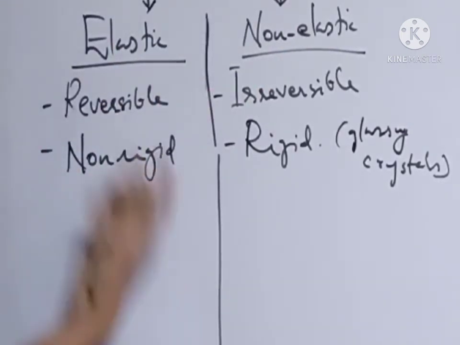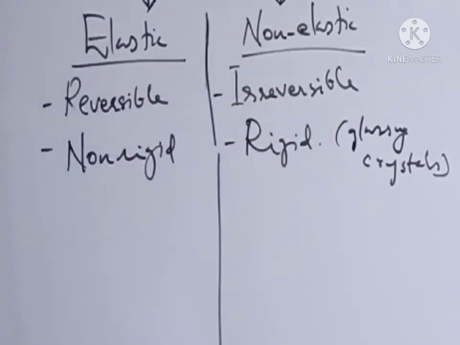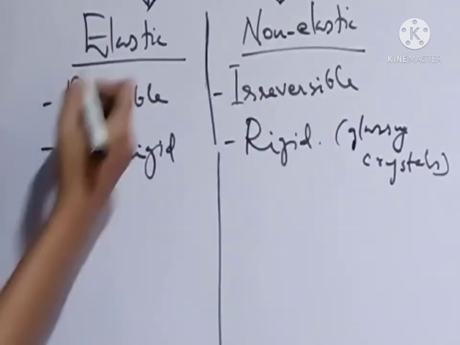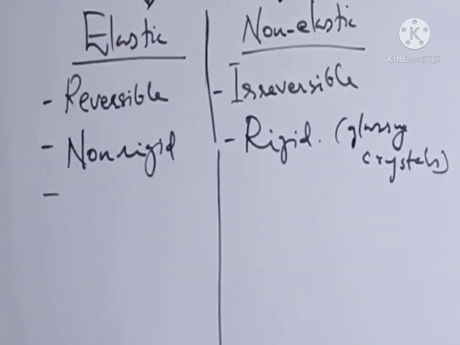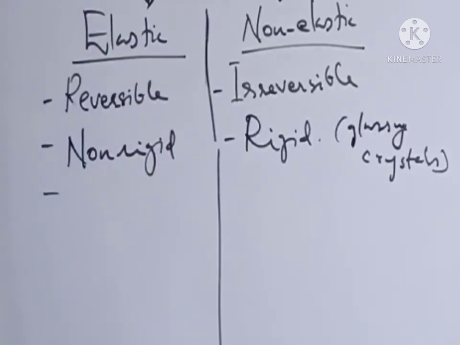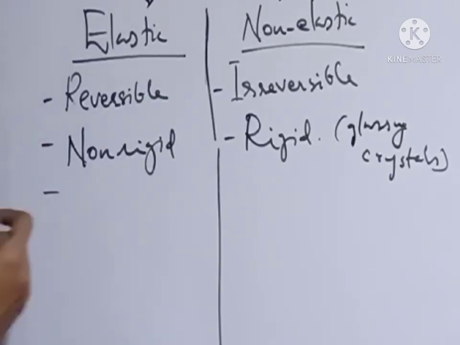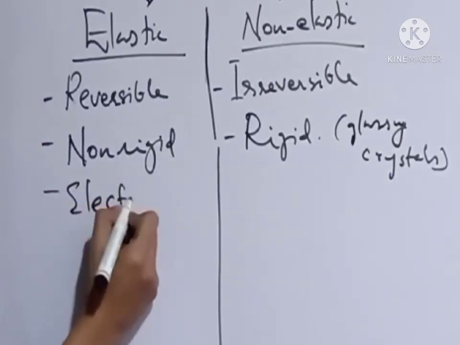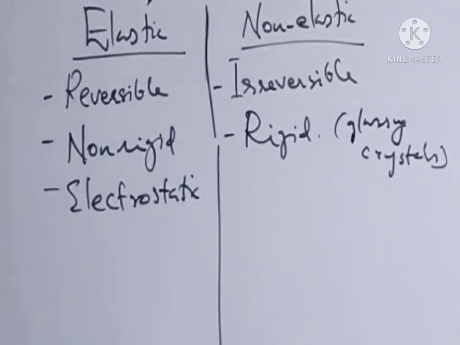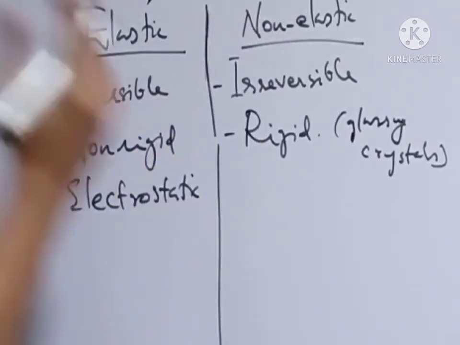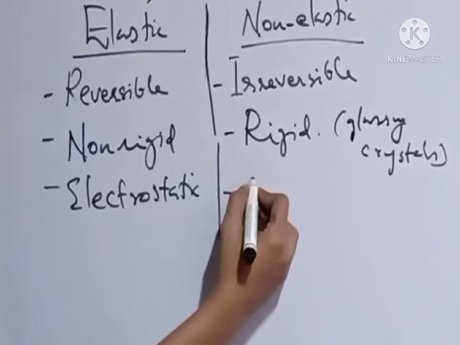Then, why are elastic gels non-rigid and the non-elastic ones rigid? Because the attractive force between the particles in elastic gels is electrostatic, while in non-elastic gels, the attractive force between these particles is covalent.